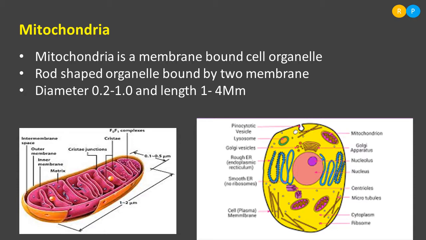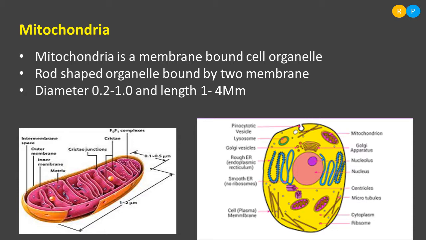As well as, the number of mitochondria varies from one cell type to another cell type based on the kind of metabolic activity. If the cell is more active in the metabolic functions, that kind of cell consists of more number of mitochondria. In some cells maybe 2 or 3 are present, in some it may be 6 or 7, like that.